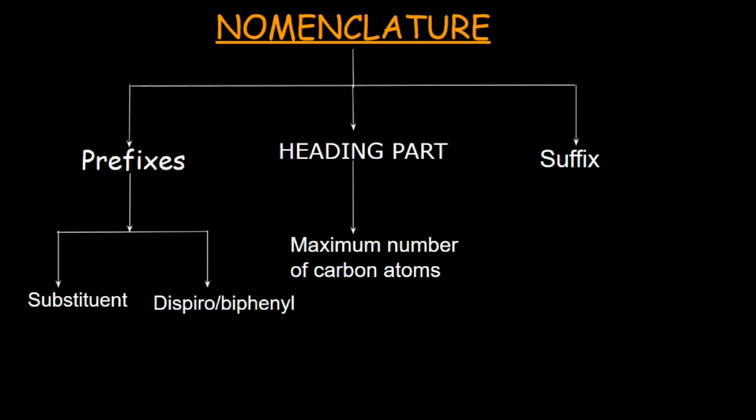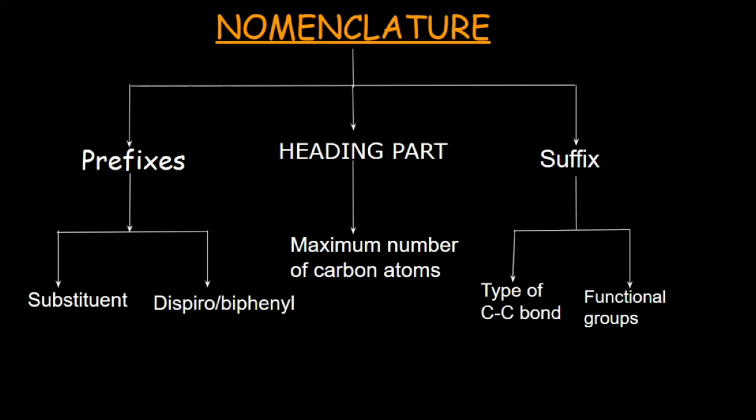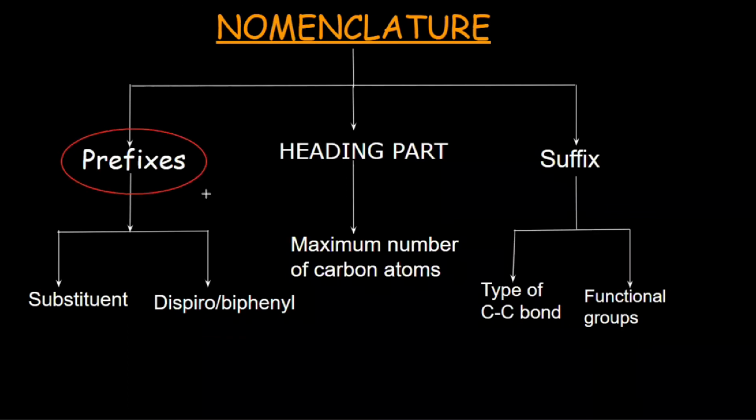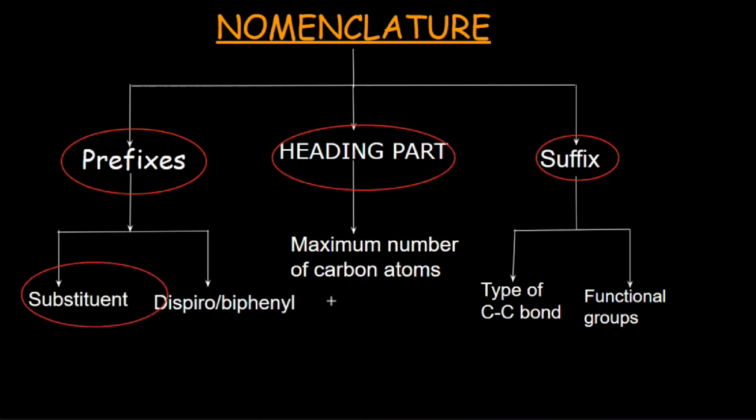Prefixes are of two types: substituents, or the number of rings present in the molecule except the heading part. Suffixes are also of two types: the type of carbon-carbon bond and functional groups. Firstly, you have to write the prefix, then the heading part, and then the suffix. Or, the name is written as follows: firstly you write the substituents, or dispyro or biphenyl if the molecule contains rings. Then you write the heading part, or the maximum number of carbon atom chain, then the type of carbon-carbon bond, and in the end the functional group.